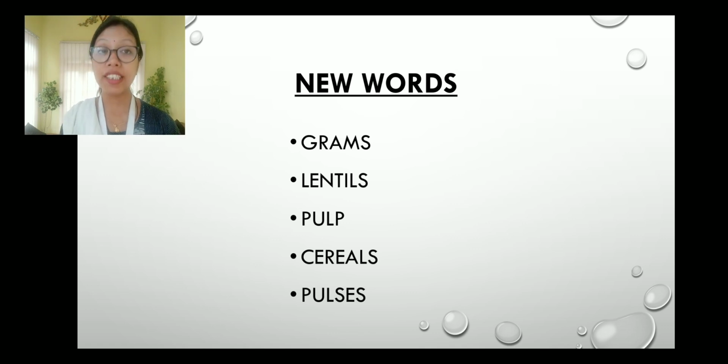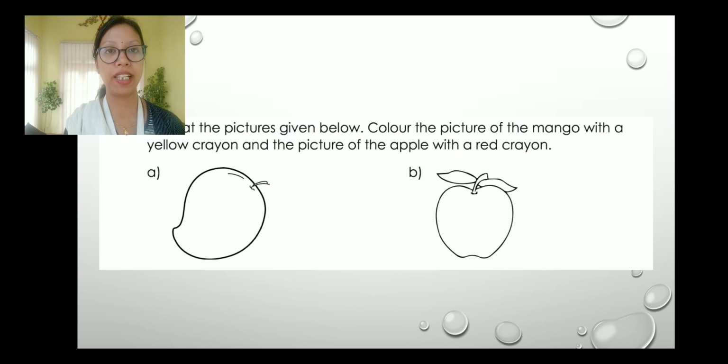Now from today's discussion, we have got some new words. These are grams, lentils, pulp, then cereals, then we have pulses. So these are some of the new words and try to remember the spellings.